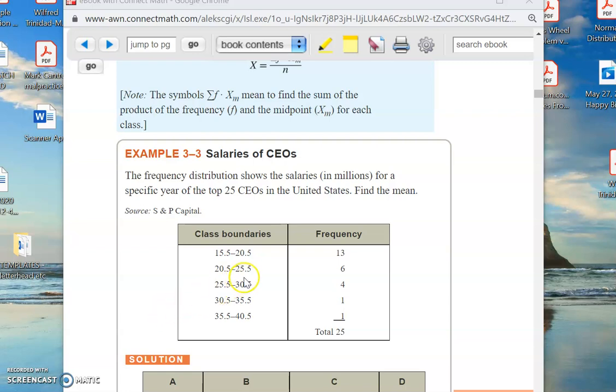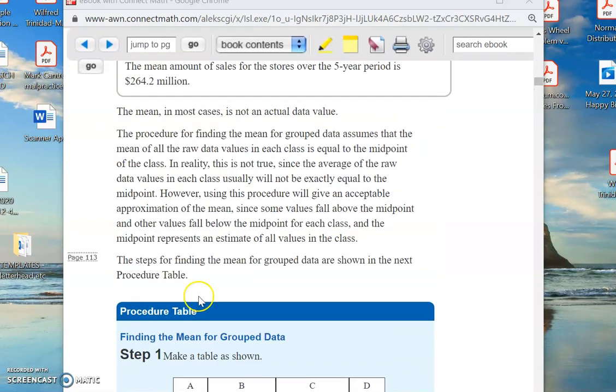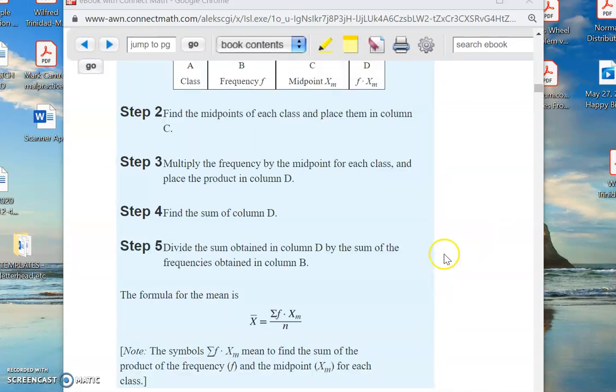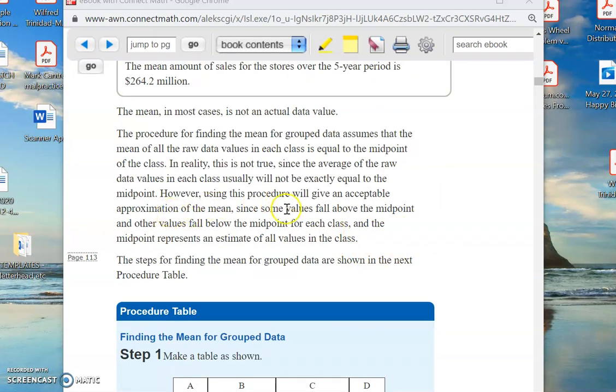What I'm going to basically say is, okay, I'm going to assume that I can represent this entire interval here by its midpoint. And if I represent it by the midpoint, that's good enough, okay? It's good enough for government work for me to just use the midpoint here. That's what he's saying right here. It assumes that the mean of all the raw data values in each class is equal to the midpoint of the class. So the mean of this class is the midpoint. Now that's not necessarily true, but it's close enough, is basically what he's saying here.